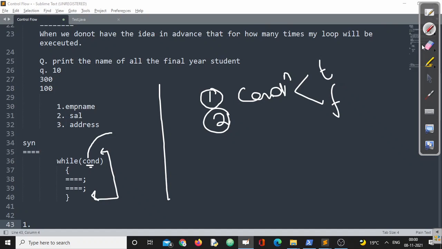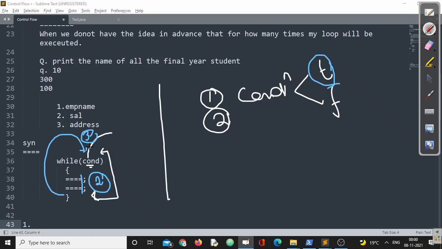Now if your condition evaluates to true, then it will enter into the loop. So the second point is, it will enter into the loop only if it is true. Next, once all the statements are completed, again it will go back to the same condition. This is step number 3.